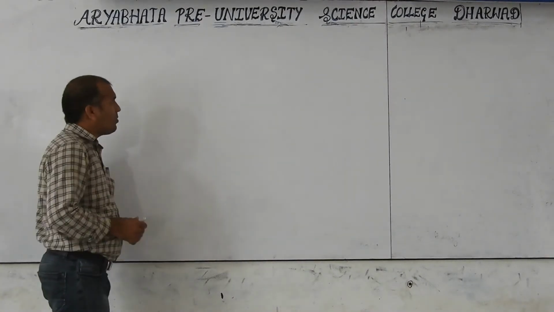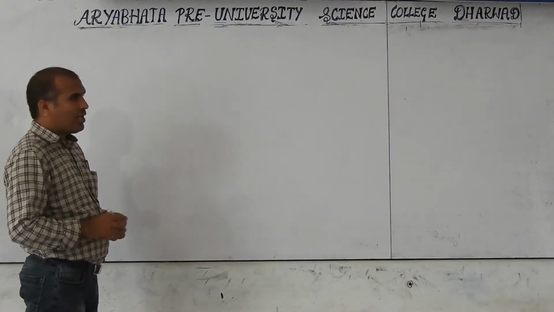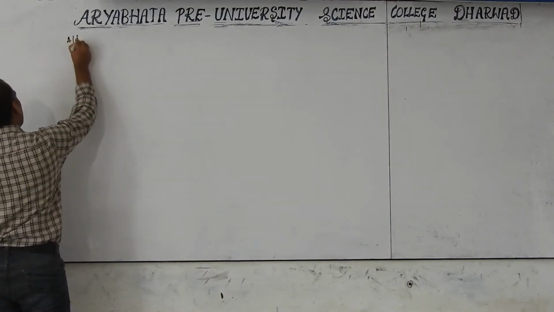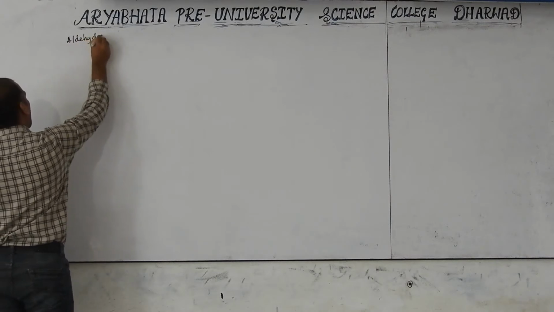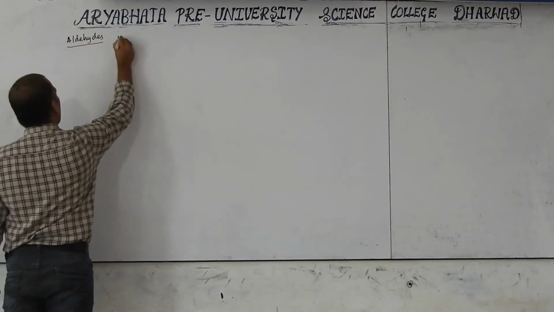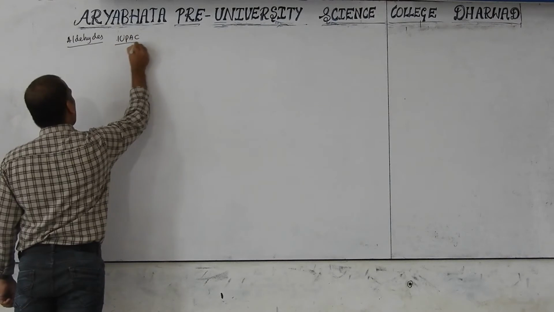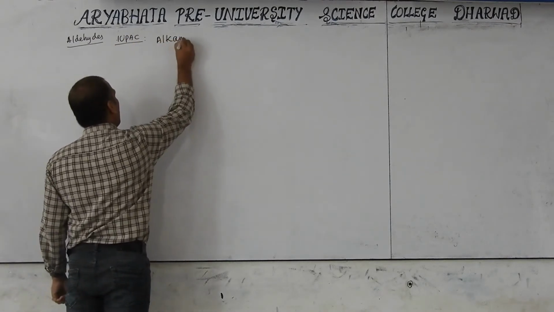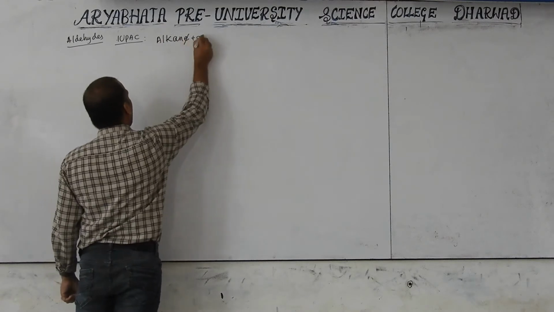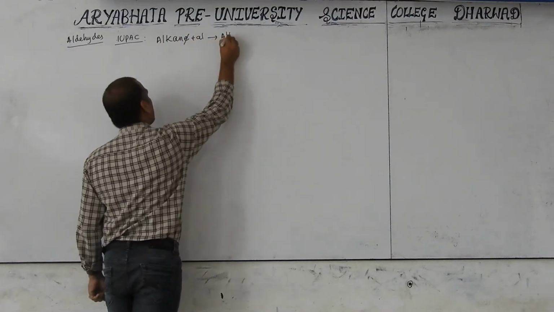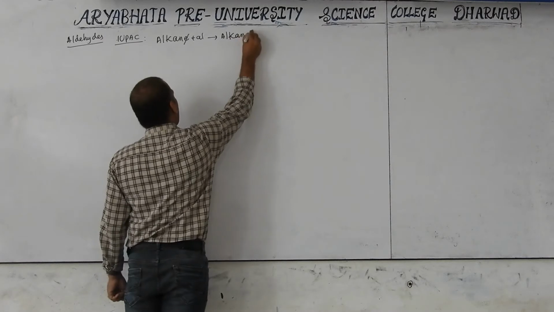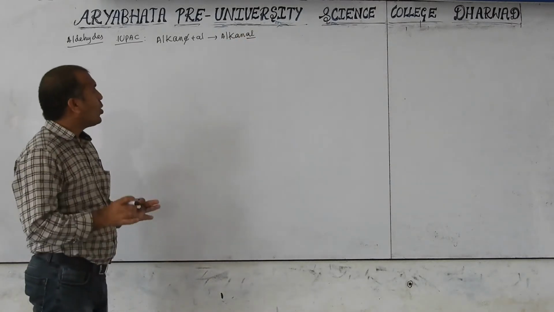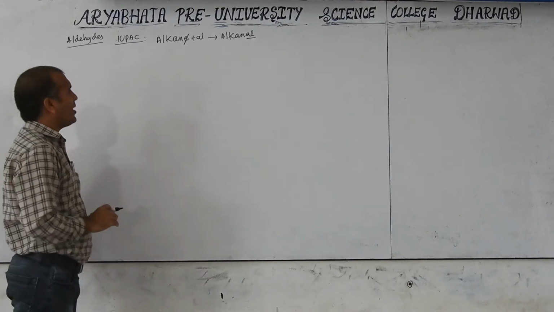Now we will discuss the IUPAC nomenclature of a few aldehyde compounds. First I am discussing the aldehydes only. In IUPAC, we know that alkane, remove E, add Al, is known as alkanal. Al is clearly pronounced, as in alcohol, not alkanol. Ol means alcohol, Al means aldehyde.